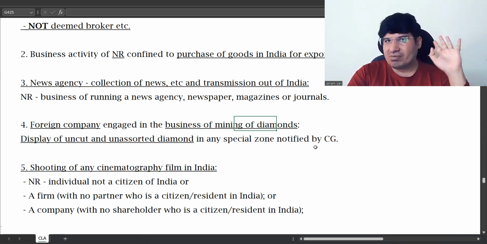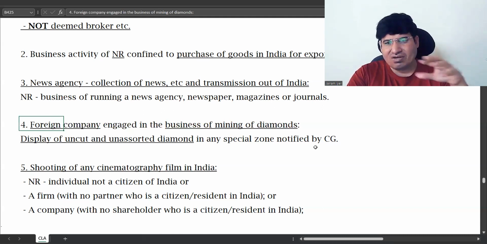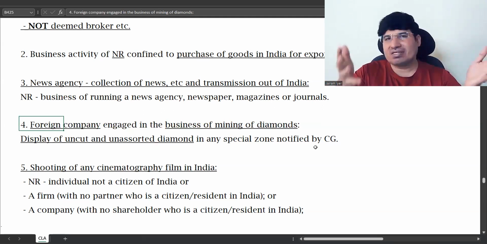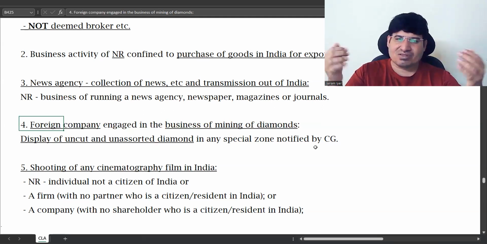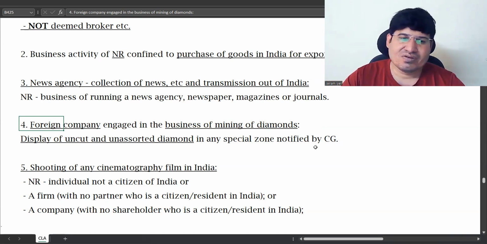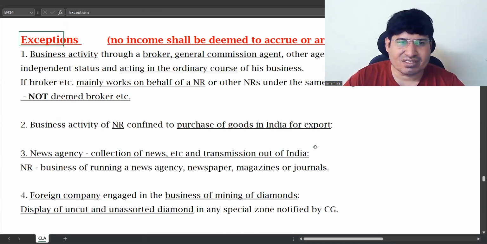When it is sold, then it will be considered as sale. This is just display, but it's key to this business. It will display in 50 places, in one place it will get sold. So they will not be paying tax in all those 50 places, right? So that's it. These are your 5 exceptions.